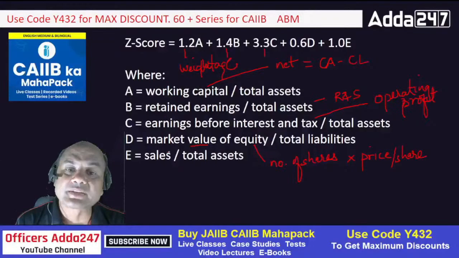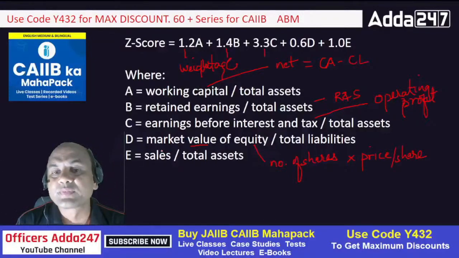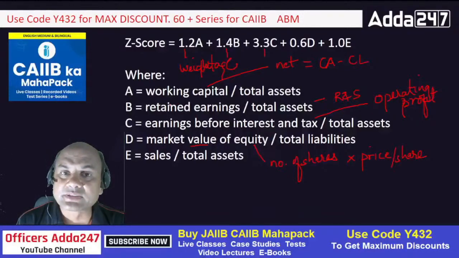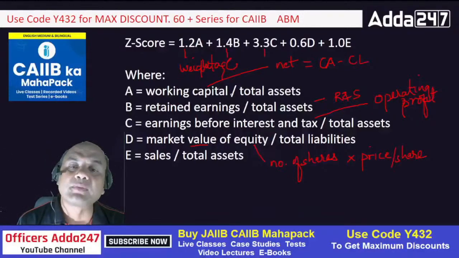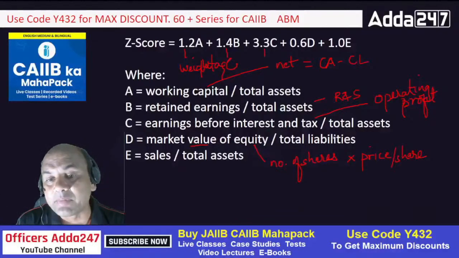Similarly, market value of equity and sales make up the activity ratio. Remember this: A is working capital upon total assets, B is retained earnings upon total assets, C is EBIT upon total assets, D is market value of equity upon total liabilities, and E is sales upon total assets. Only D is different.